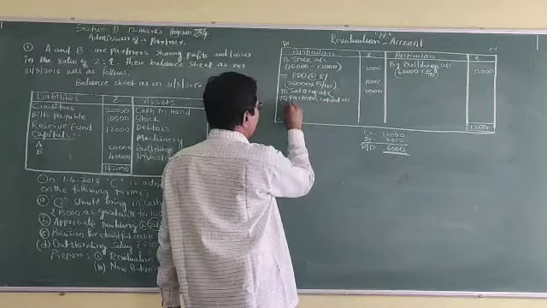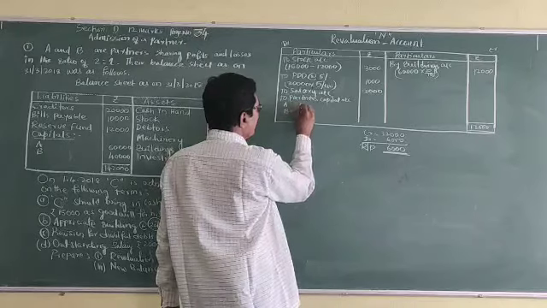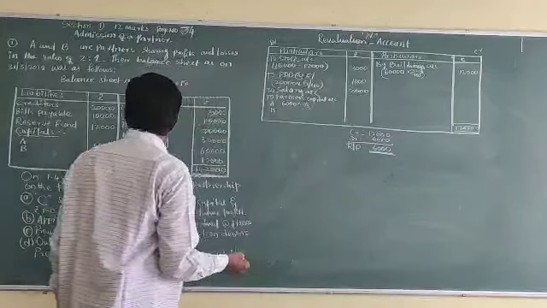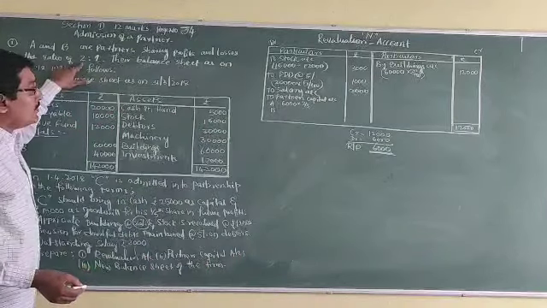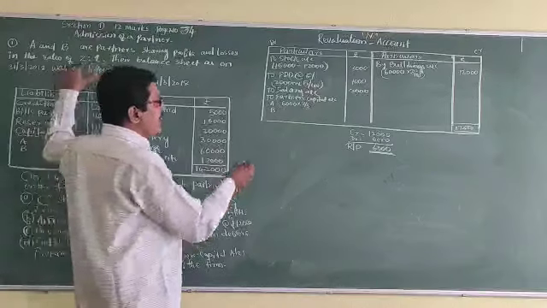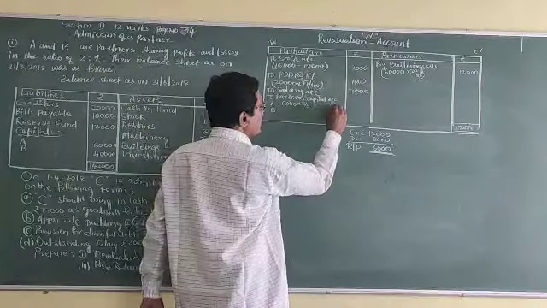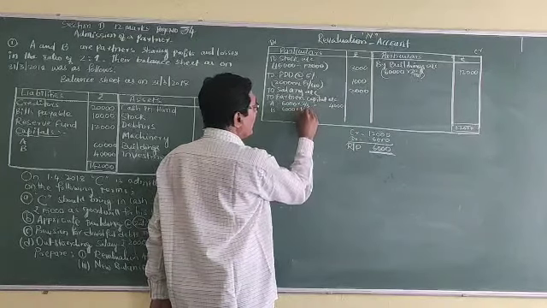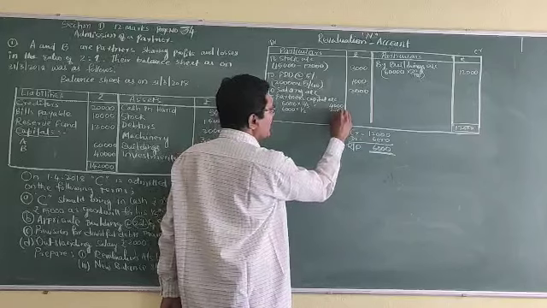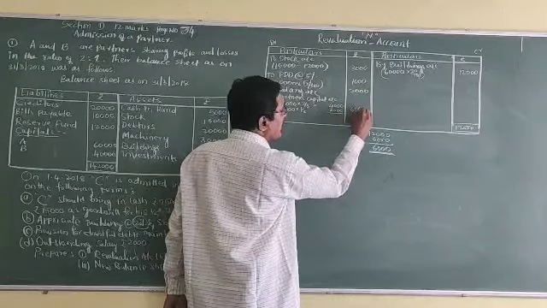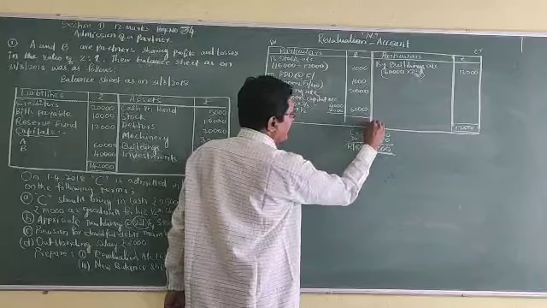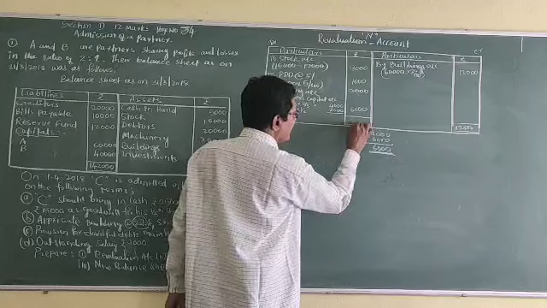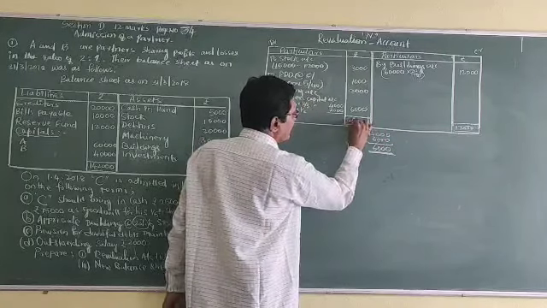Partners' capital account, A and B. The 6,000 profit is shared in their profit sharing ratio of 2:1. That is, A gets 2/3, which is 4,000, and B gets 6,000 into 1/3, that is 2,000. Overall, this is 6,000 profit. Close both the sides, 12,000.